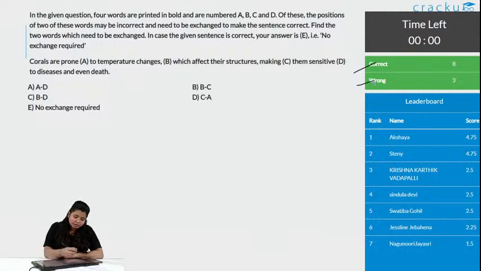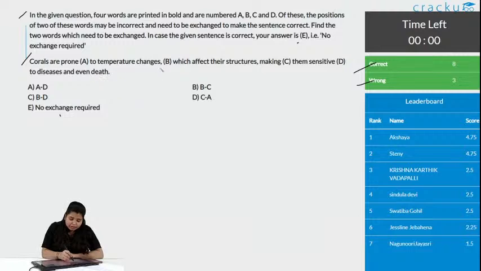Let us see how we solve this. What is the instruction saying? In the given question, 4 words are printed in bold and are numbered A, B, C, D. Of these, the position of 2 words may be incorrect and need to be exchanged to make the sentence coherent. Find the 2 words which need to be exchanged. In case the given sentence is correct, your answer should be option E, that is no exchange required. So, first thing you do is read the sentence.